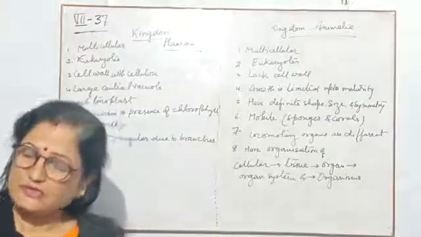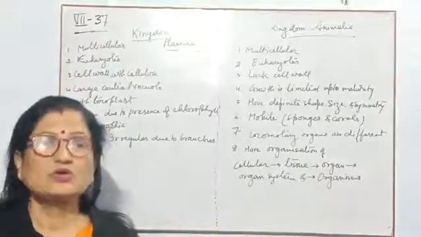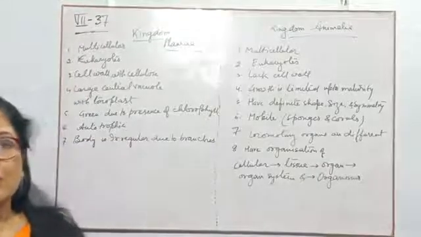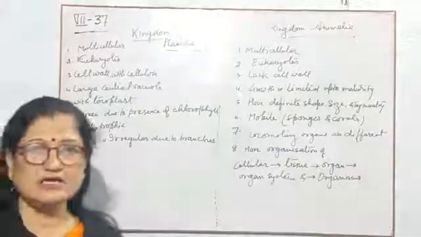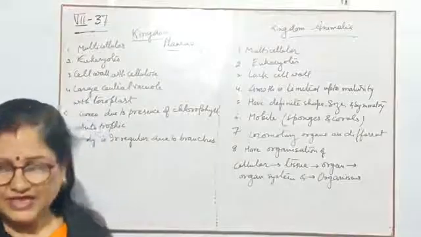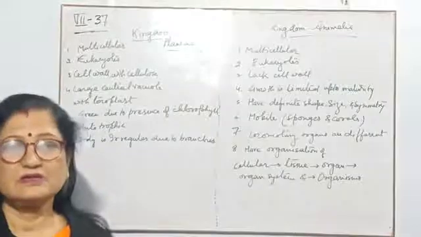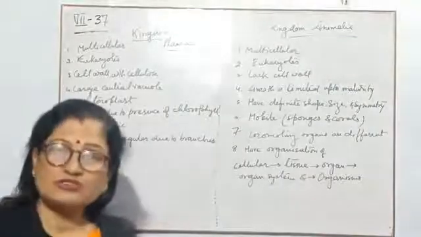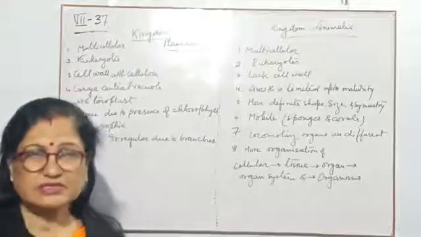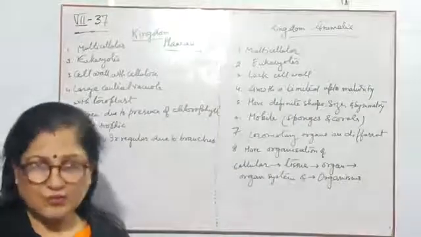Next point, yes, this is a plant, so most of the plant is green and they have chlorophyll pigment, which imparts the green color, and chlorophyll pigment is present in the chloroplast. Along with that, if they have colorful flowers or colorful fruits, they also have a different type of pigment in those organs, and if they have colorful pigment, then it is known as chromoplast.